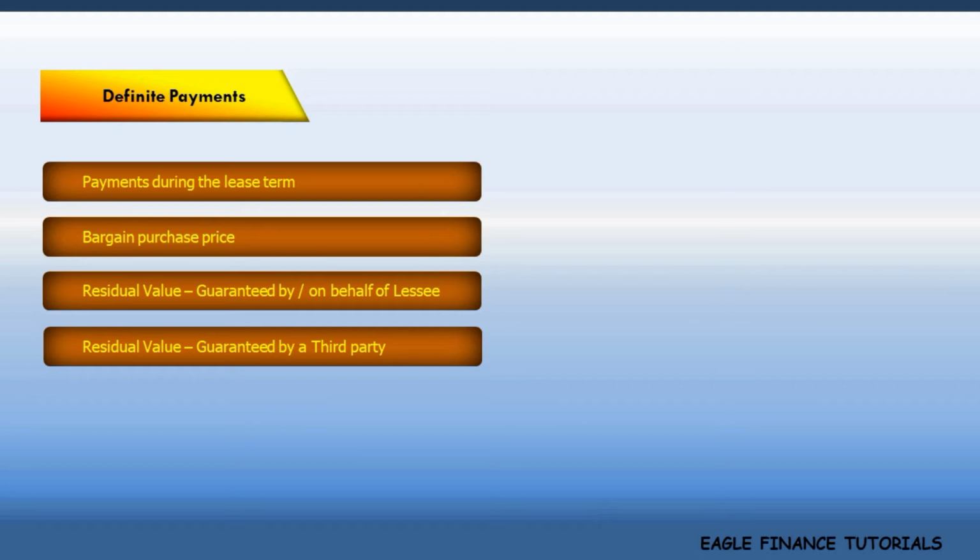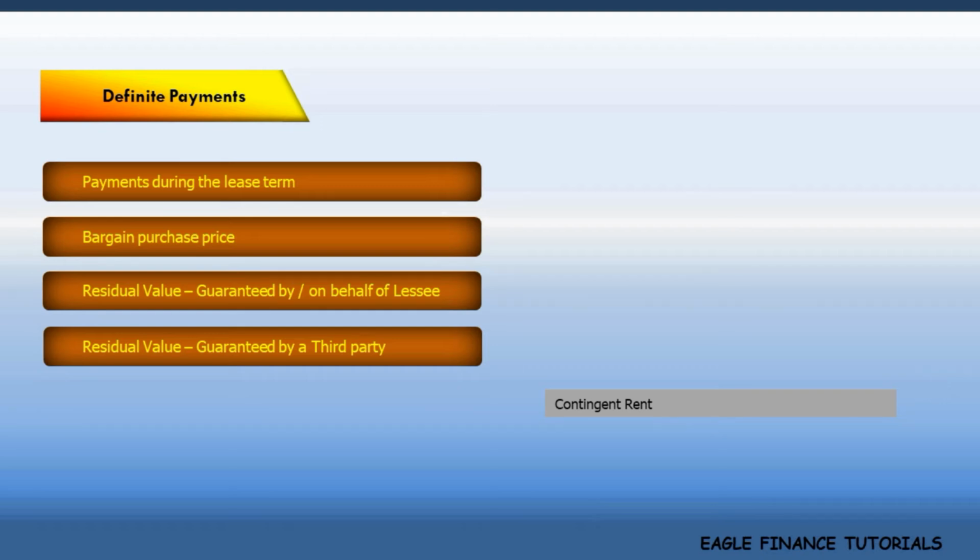Apart from this, there are few other payments that may not exist in all the lease arrangements. They are as follows. Contingent rent. These are lease rentals over and above the fixed rentals payable as a percentage of revenue derived or output generated by the lessee by using the leased asset.